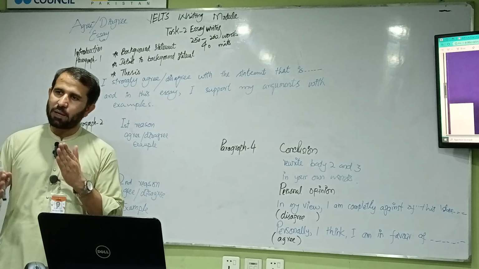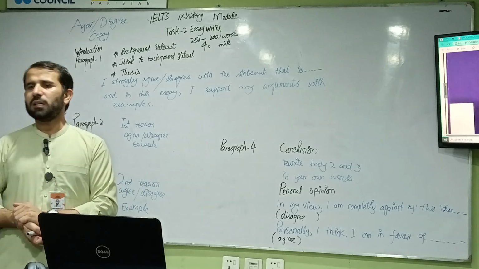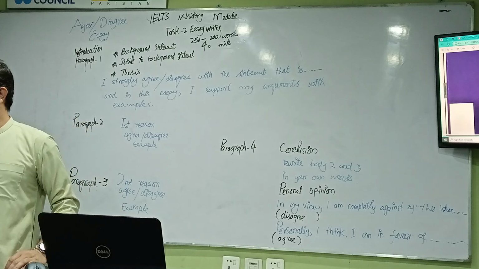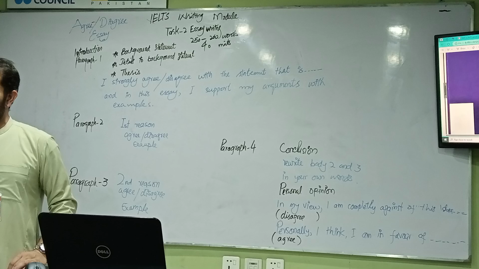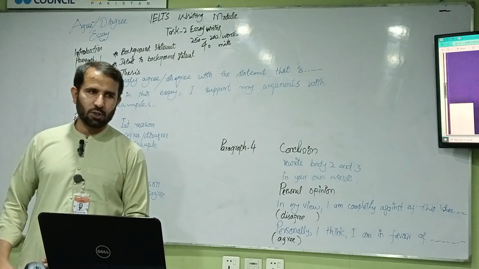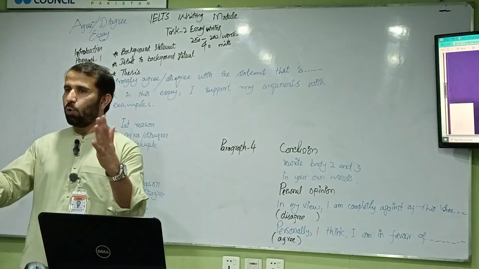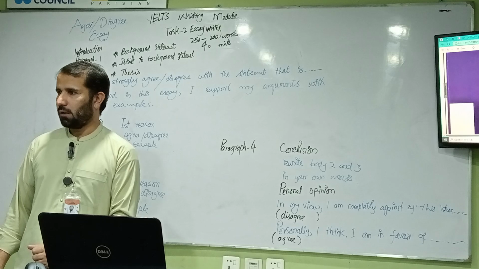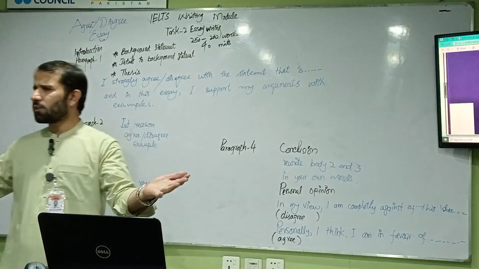Agree, disagree is based on this type of view. Criminals should be put in jail. Do you agree or disagree? I agree. Criminals should be put in jail. But we have certain arguments that we should not put criminals into jail, because they will learn more crimes and they will start taking revenge from the people. So there are certain reasons.